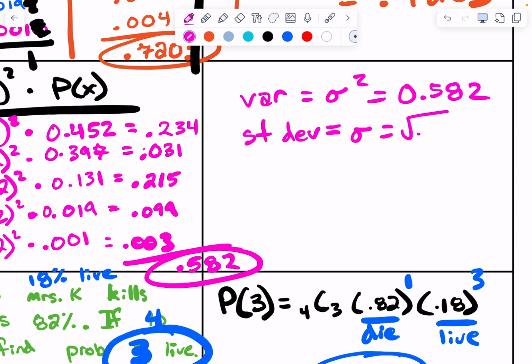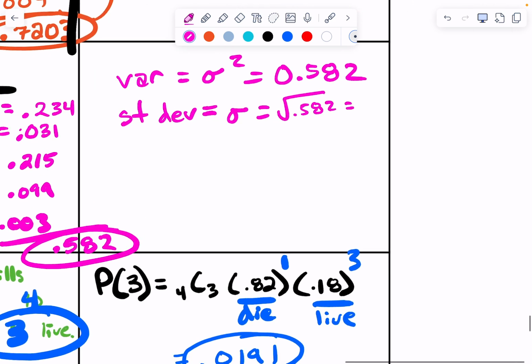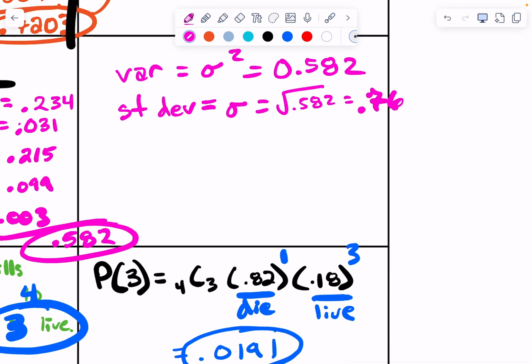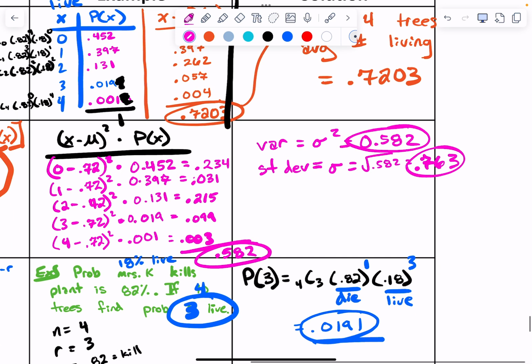The standard deviation is 0.763. Hang on, something isn't right.